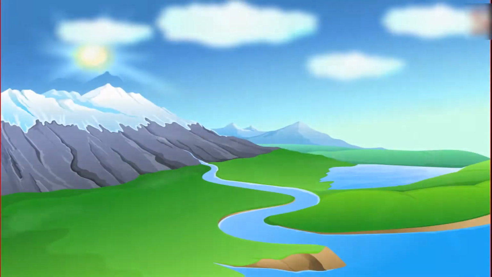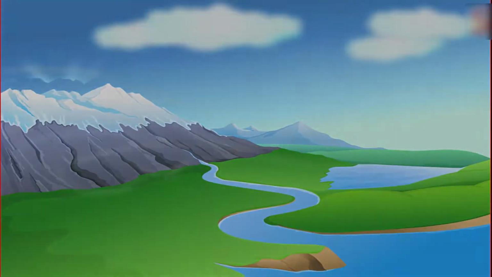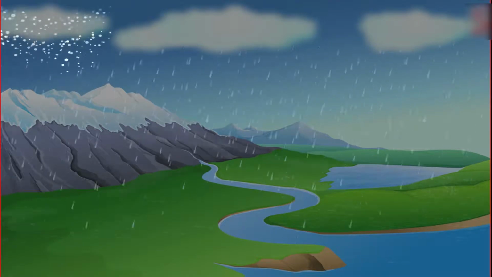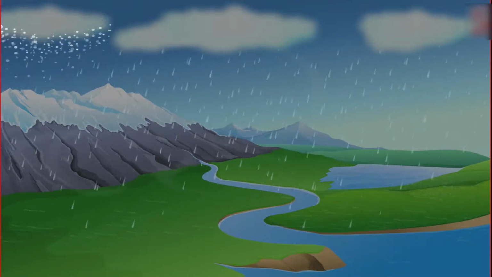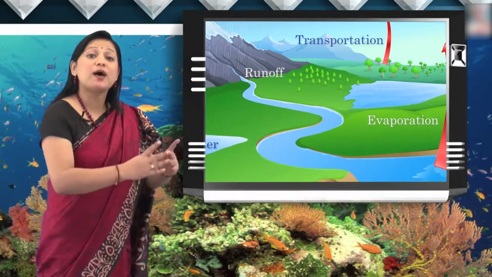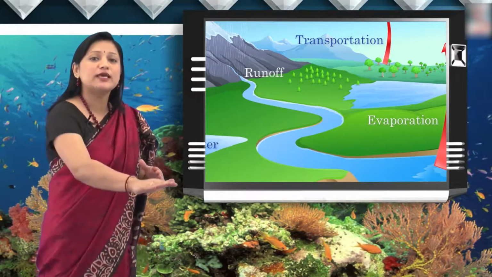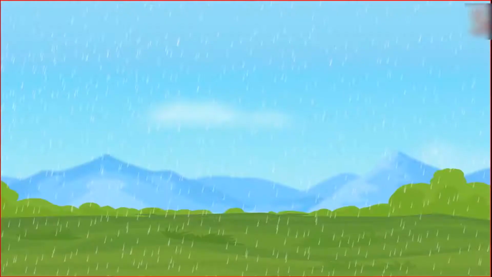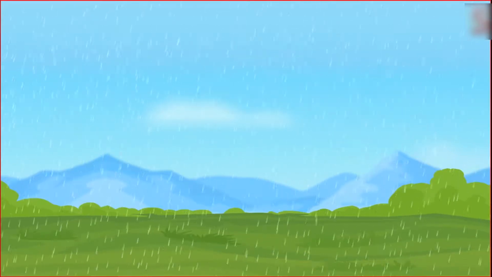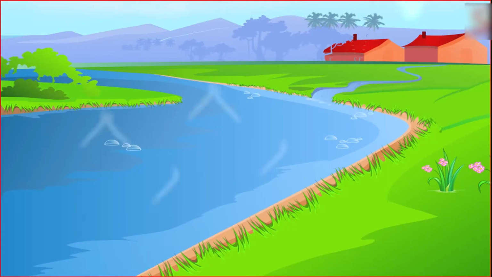As the clouds come in contact with the air on the land, precipitation in various forms like rain, sleet or snow returns the water to the land or the water bodies. Students, most of the water that comes back to the land flows down the hills as runoff, while some of the water that returns to the land penetrates into the ground and recharges it. The remaining water merges into the ocean and evaporates.